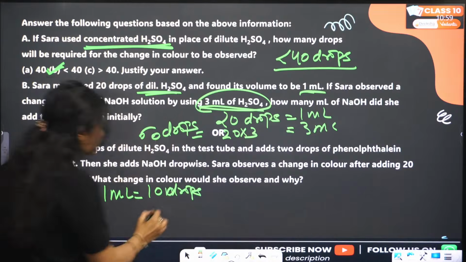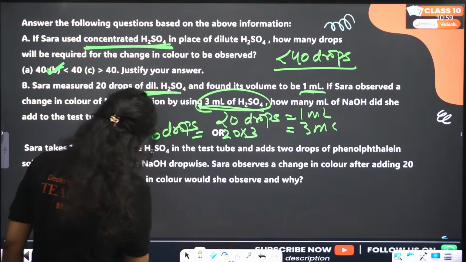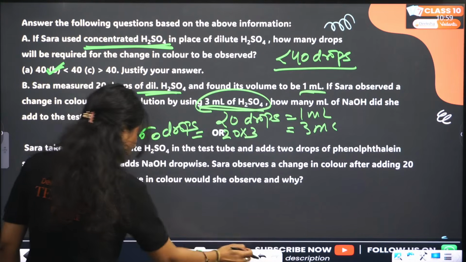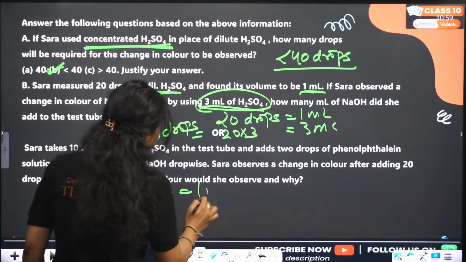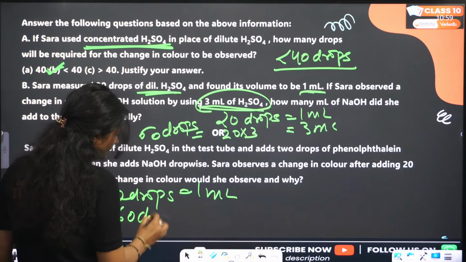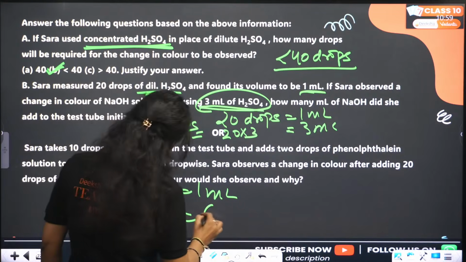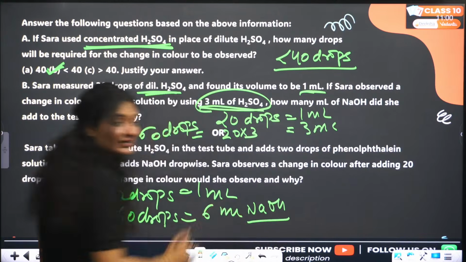So if we have 60 drops, let's reverse it actually. Let's write it that way. If 10 drops equal 1 ml, clear? So 60 drops will be equal to how much? 6 ml. Clear?